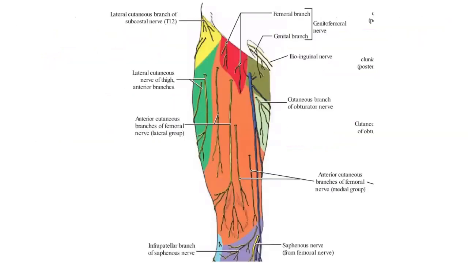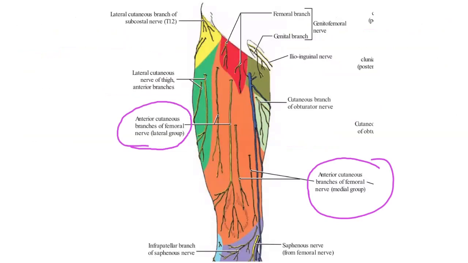So this is the medial group, and this is the lateral group, also called the intermediate cutaneous nerve of the thigh, right? So this is the medial group, okay, anterior and posterior, supplying the medial side of the thigh.